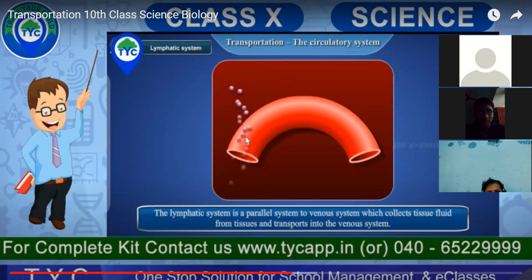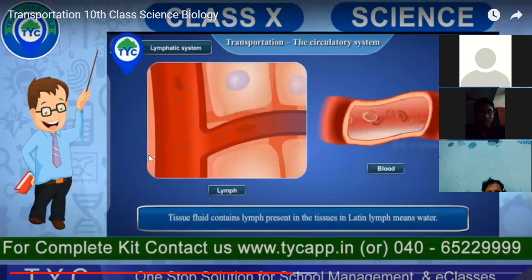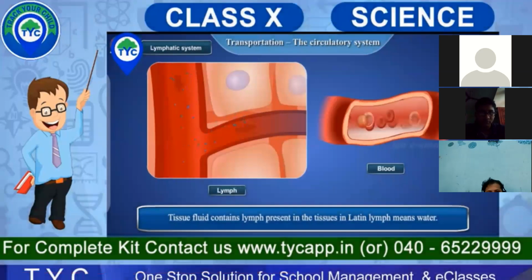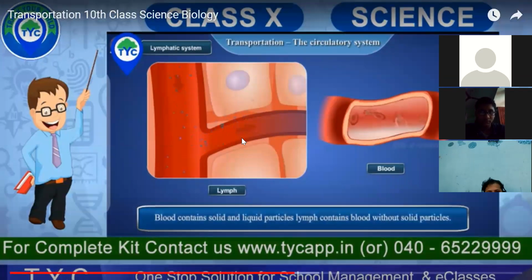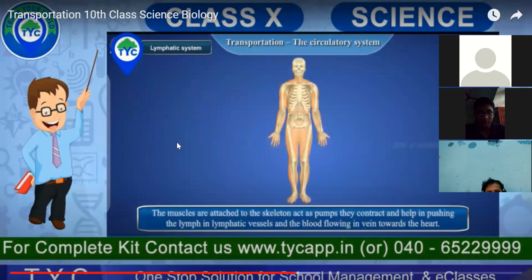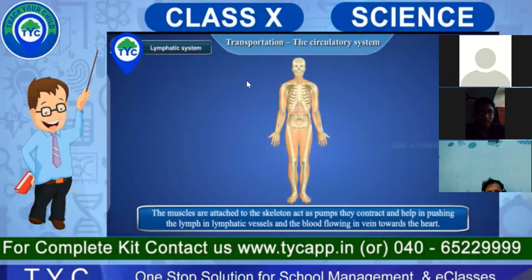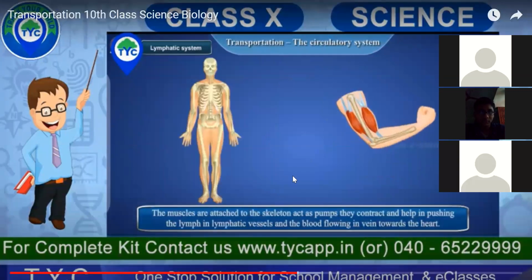And this lymphatic system will just pick out all nutrients. So the lymphatic system and the venous system have to work simultaneously, parallelly with each other. So this is the lymph, and these tissue fluids that contain nutrients, we call it the lymphatic system, and in Latin, lymph means water. It is generally water that contains all nutrients in it. And blood contains solid particles. The muscles are attached to the skeleton and it acts as a pump.